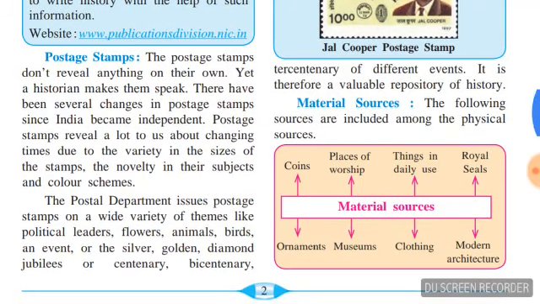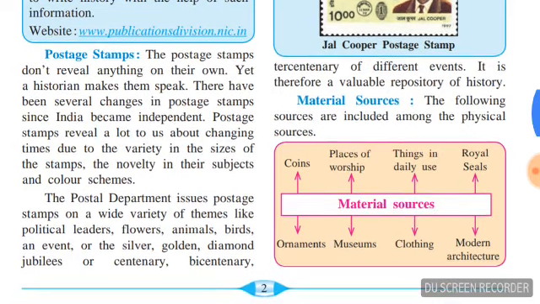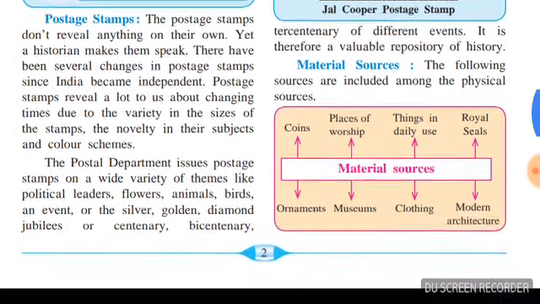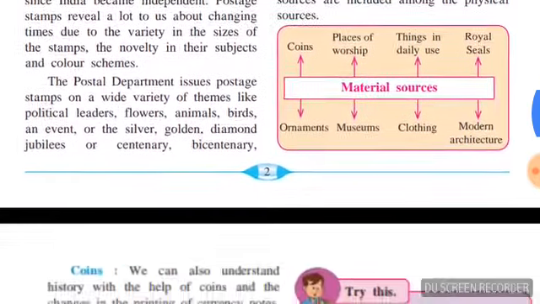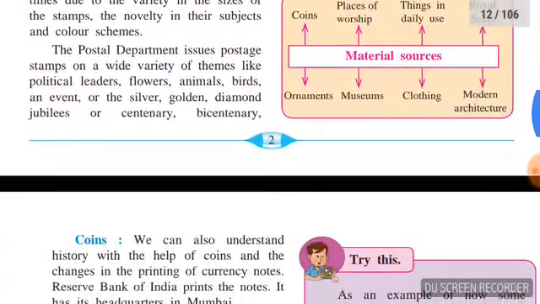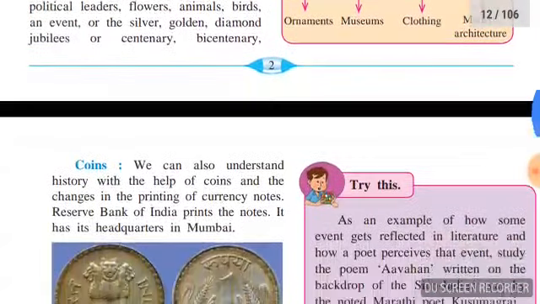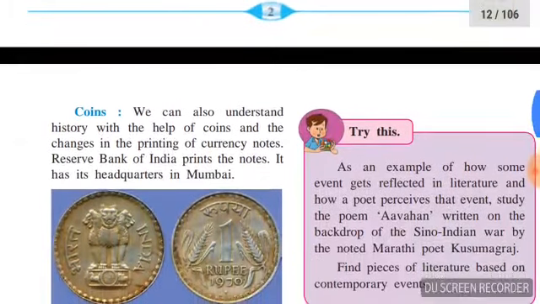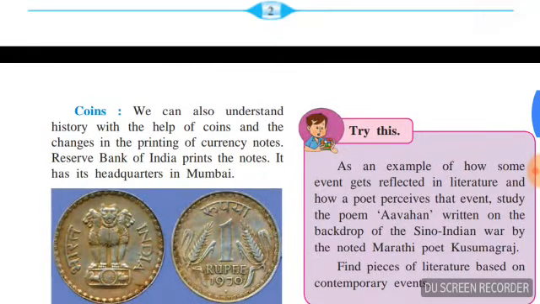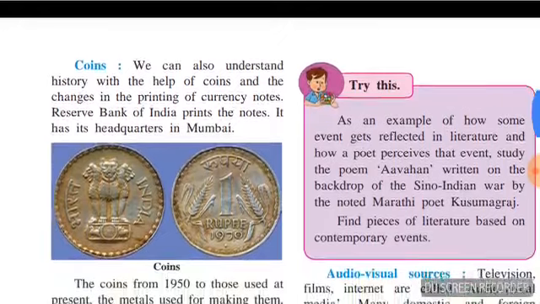Then we will come to material sources. Till now we have completed written sources, that are postage stamps, newspapers, etc. Now we will come to material sources. The following sources are included among the physical sources. First I will tell you what material sources are. Material sources are the sources that we can touch, that are physically present. Material sources are also known as physical sources.